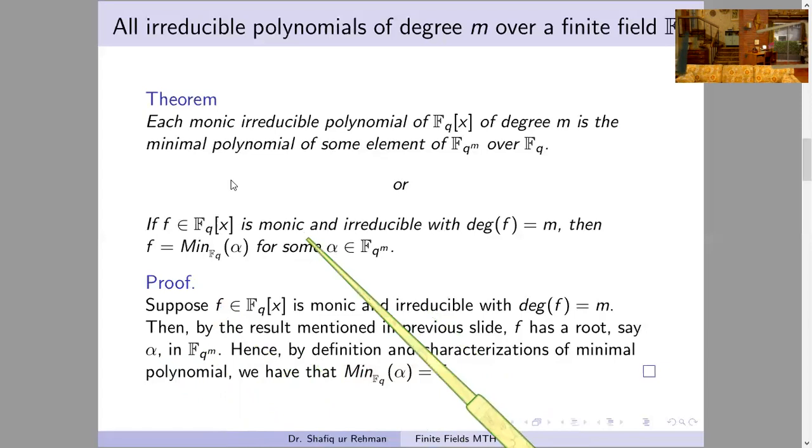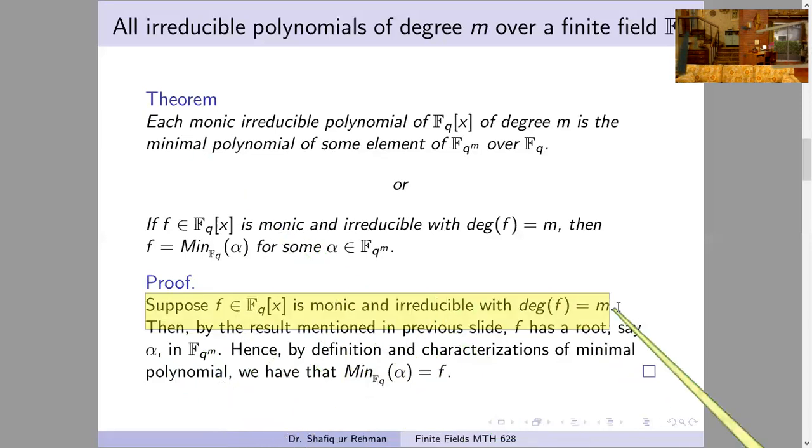So in this theorem we prove that each irreducible monic polynomial of degree m must be a minimal polynomial of some element alpha in the field fq power m.